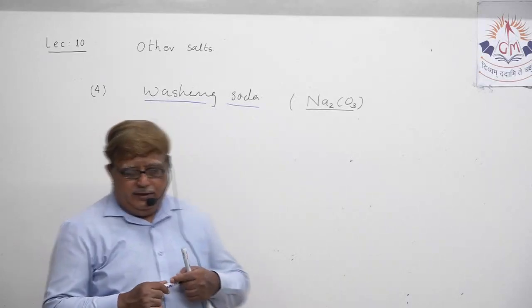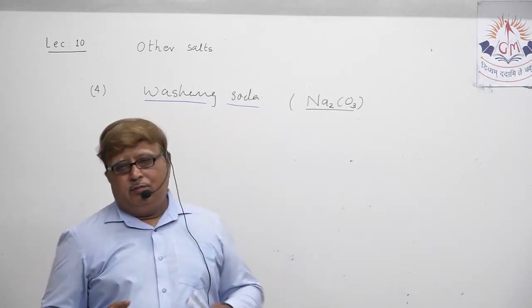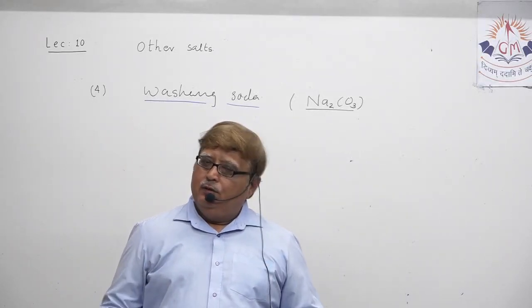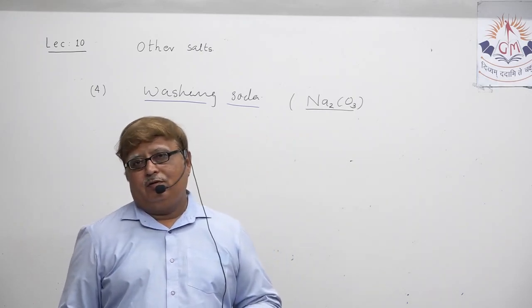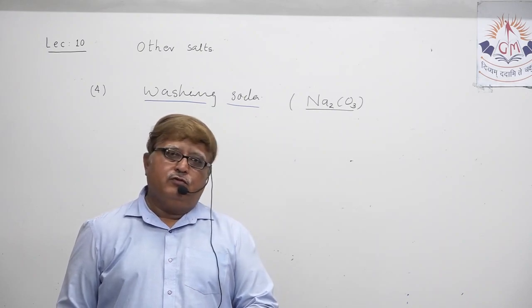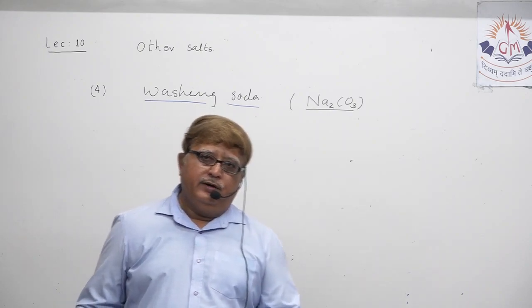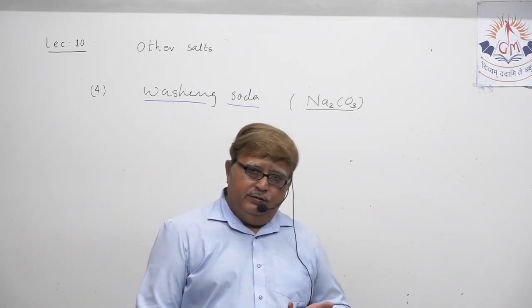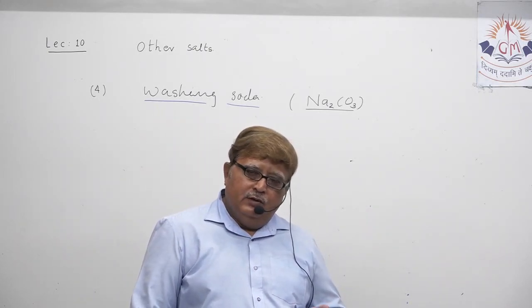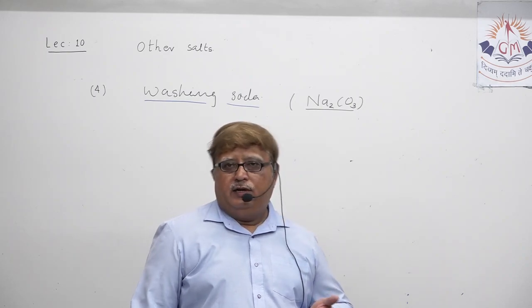Now dear student, try to understand how sodium carbonate is produced. You can already remember the production of sodium bicarbonate. Actually, sodium bicarbonate is prepared by the reaction between what? By the reaction between sodium chloride, water, carbon dioxide and ammonia.